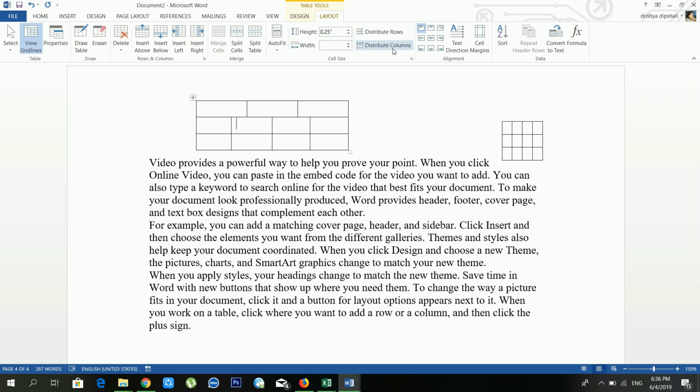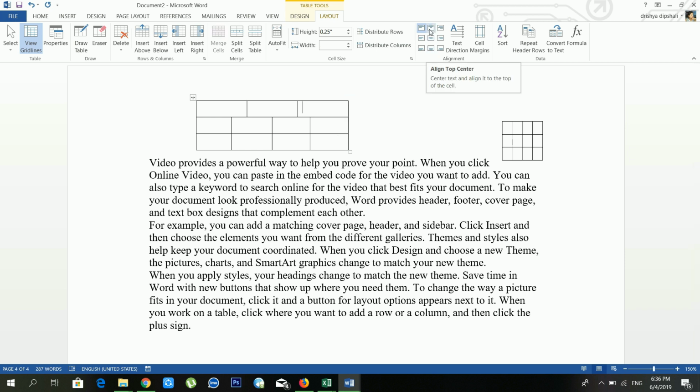And another option is distribute columns. It means if you want to put your columns in the same size, in that case you can use distribute columns. If they are in different sizes, you can use distribute columns.